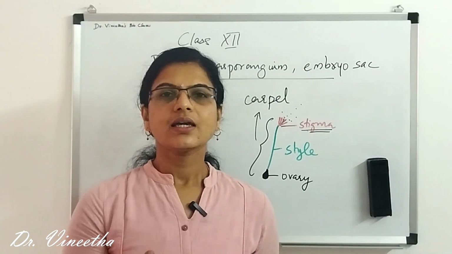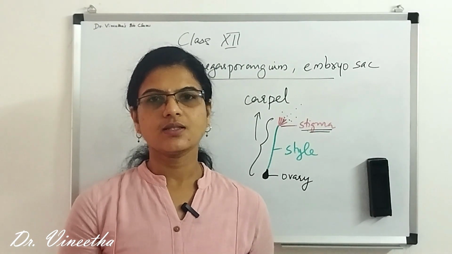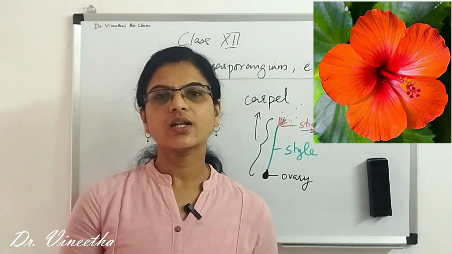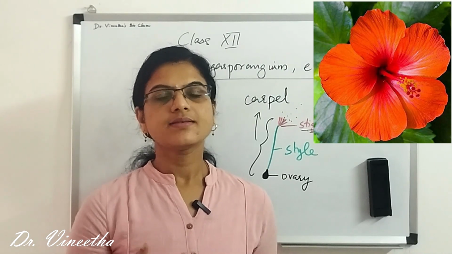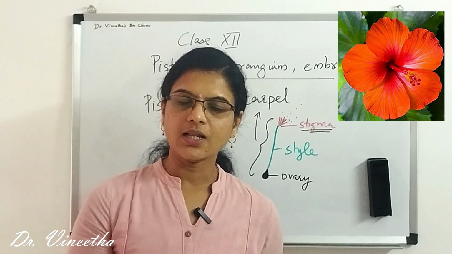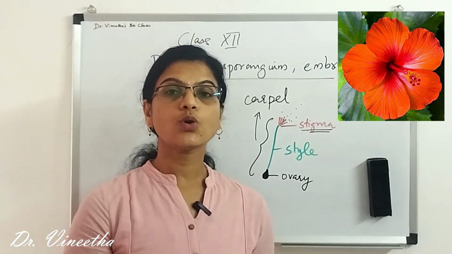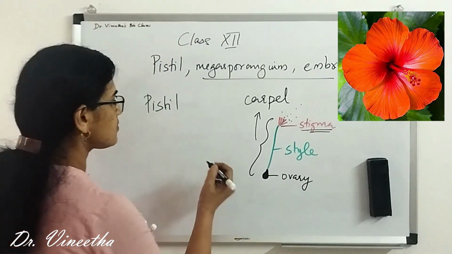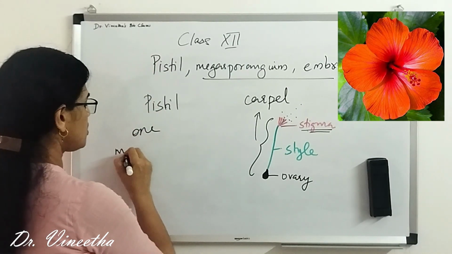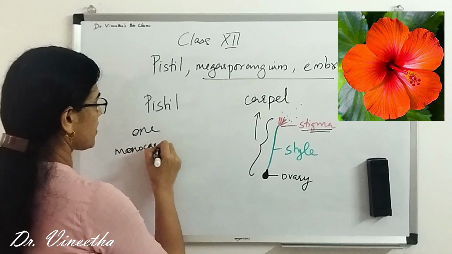The carpel can be present in different numbers in different plants. In some plants there will be only one carpel, and in some others there will be more than one carpel. If it is only one carpel, then it is known as monocarpellary.